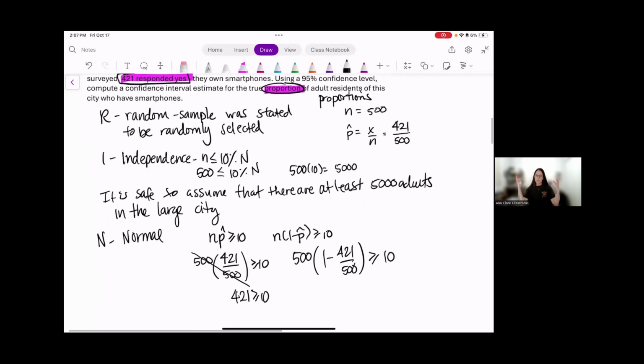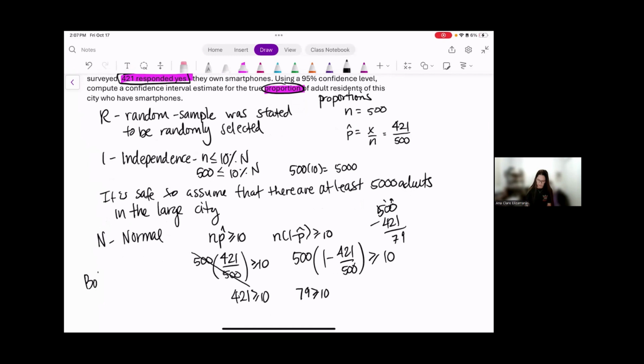But if your sample is 500 and 421 are successes, the rest are failures. So 500 minus 421 is going to give me 79. 79 is at least 10.